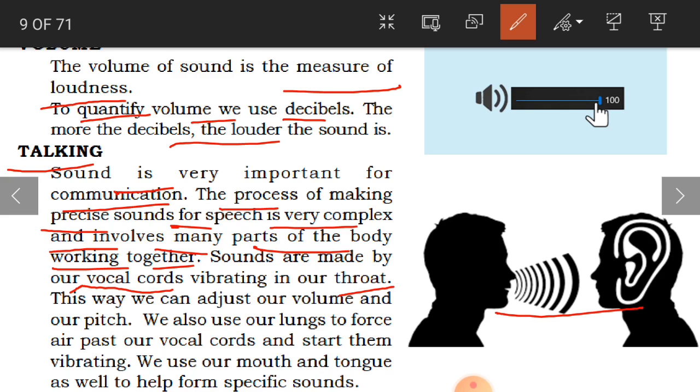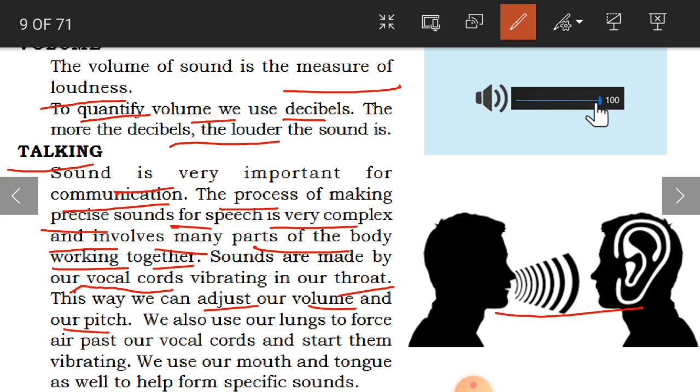This way we can adjust our volume and our pitch by adjusting our throat and vocal cords. If you want to speak very loud, you have to put much pressure on your vocal cords. If you want to talk in a normal voice, there is no need to strain our vocal cords too much.